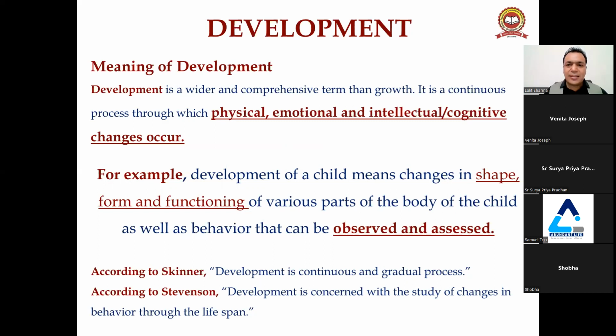Development of a child means changes in shape, form, and functioning of various parts of the body of the child, as well as behavior. This is the most important: as well as the behavior that can be observed and assessed. Right, guys? So you know what new thing has been added in development? The new thing is the behavior of the person, right? Cognitive, intellectual development of the person comes under development, not growth, right?